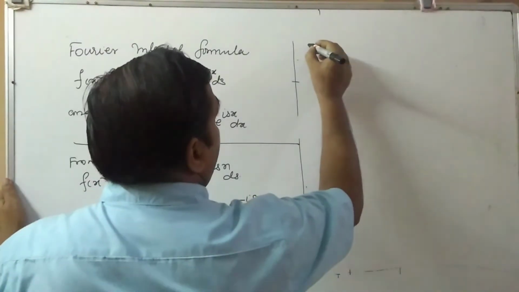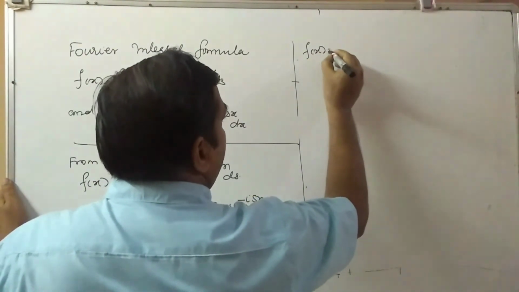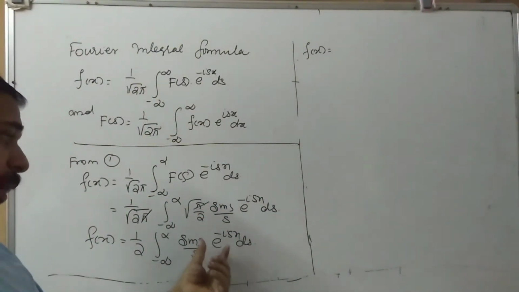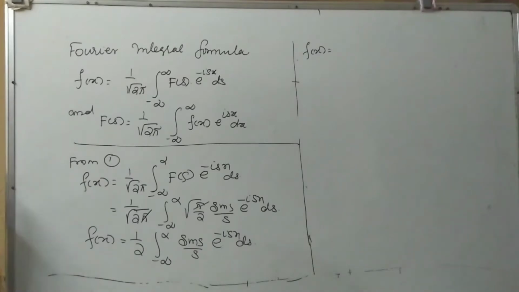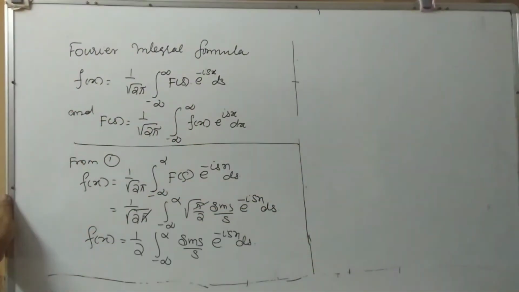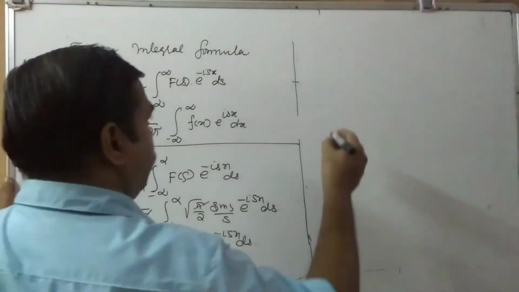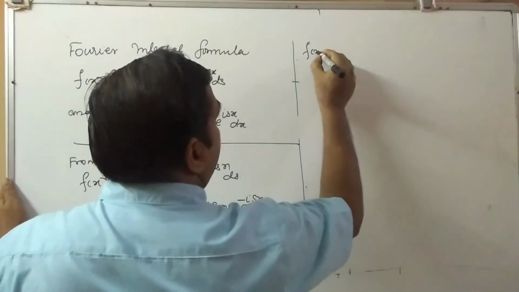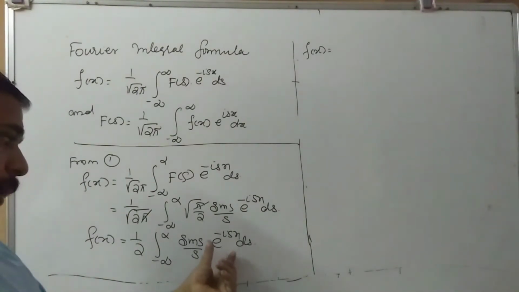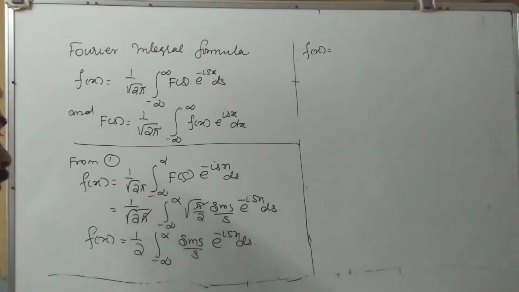So this is equal to, we have to get one cos term, so we have to split this one, okay?